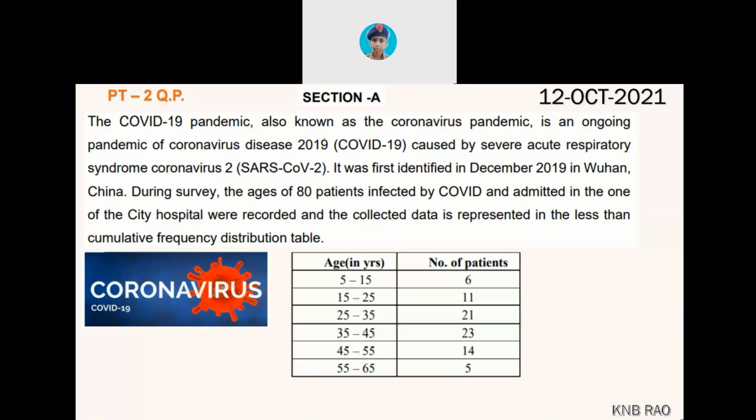Next, question number 41. The COVID-19 pandemic, also known as the coronavirus pandemic, a very tough thing which is making us all suffer, is an ongoing pandemic of coronavirus disease 2019 caused by severe acute respiratory syndrome coronavirus 2, SARS-CoV-2. It was first identified in December 2019 in Wuhan, China. During a survey, the ages of 80 patients infected by COVID and admitted in one of the city hospitals were recorded, and the collected data is represented in a less than cumulative frequency distribution table.